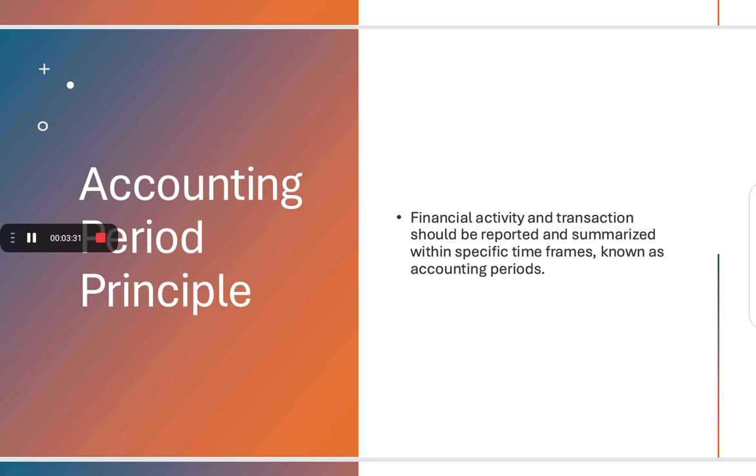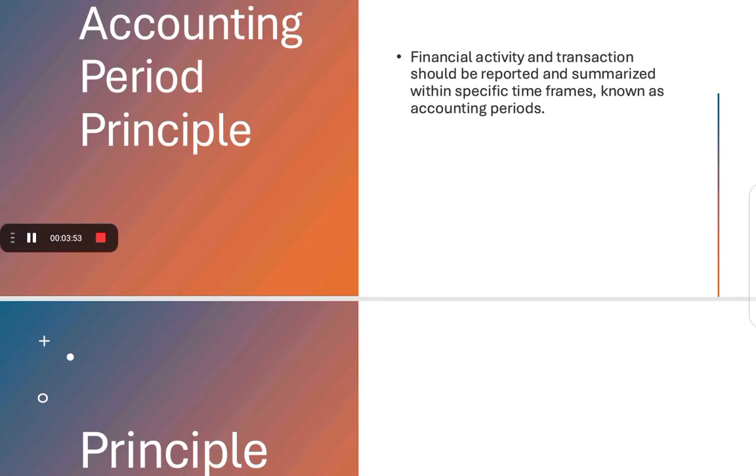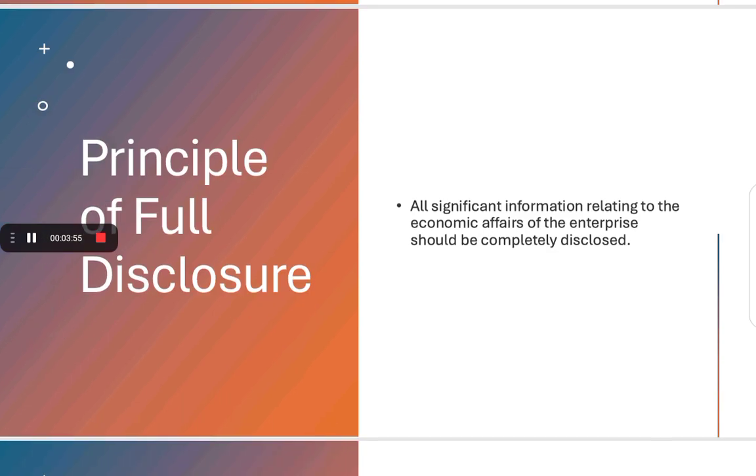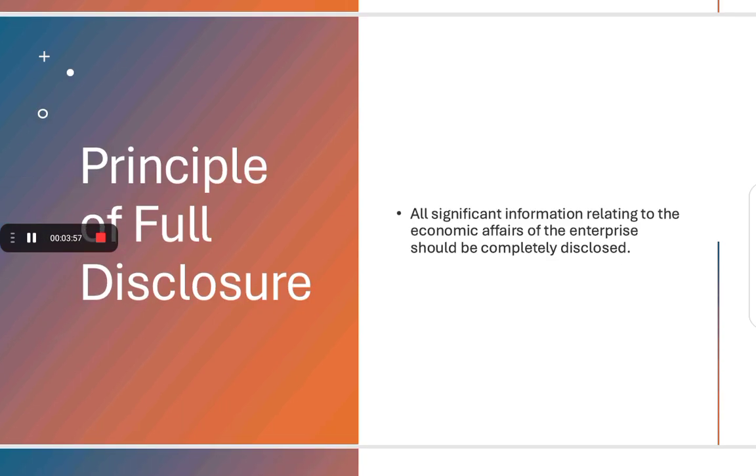Financial activity and transactions should be reported and summarized within specific time frames, known as accounting periods. That is what the accounting period principle says. Generally, the accounting year begins from 1st April and ends on 31st March of the next year. Let's come to another principle, that is the principle of full disclosure.